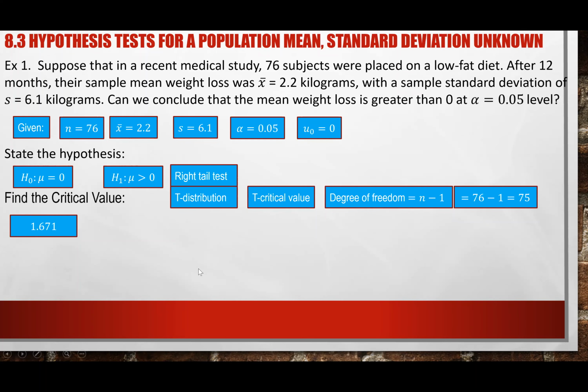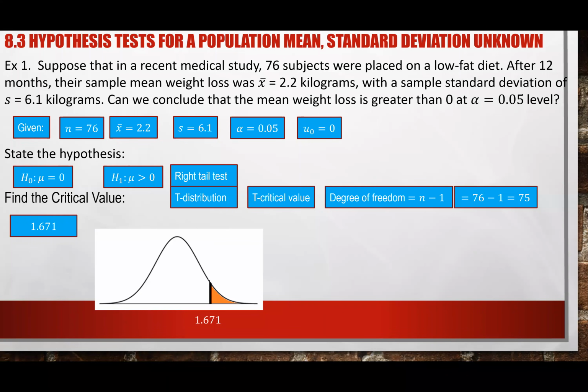Okay, so now once we find a critical value, what do we do? Well, this critical value tells us that this is my boundary. And because I know that it's a right tail test, this is my critical region: if the T test falls under this region, it is a reject region. If it falls on the left, it will be a fail to reject or do not reject region.